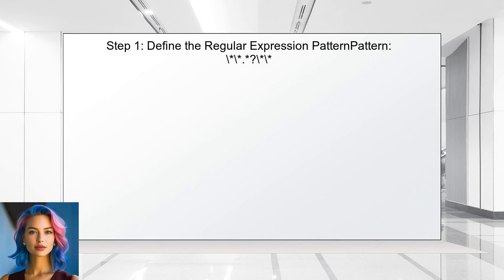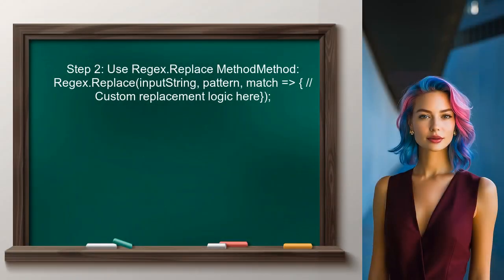The pattern will identify the text surrounded by double asterisks. The user can use the pattern of two asterisks, followed by any characters and then another two asterisks. Next, the user will utilize the regex.replace method. This method allows for a custom replacement function, which is essential for replacing different capturing groups with specific tags.